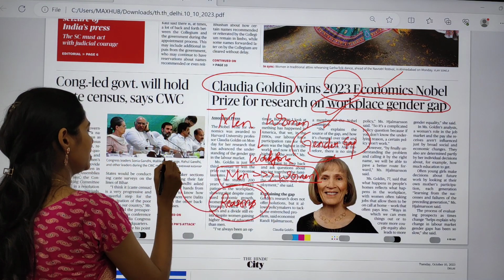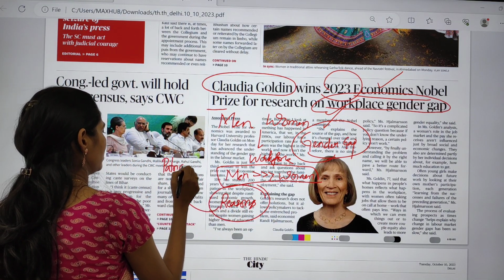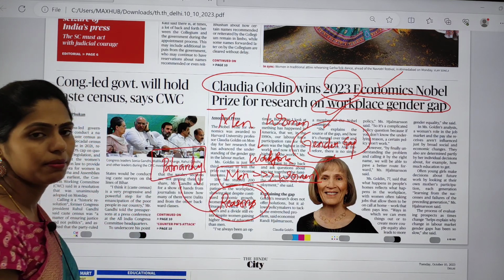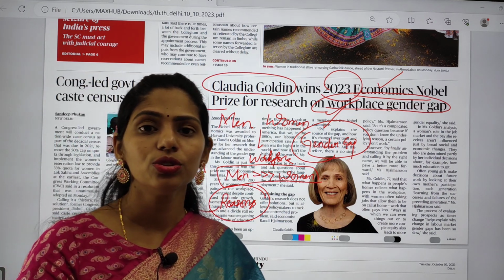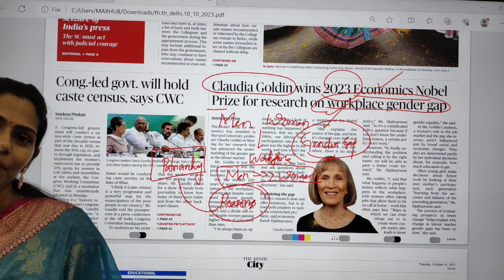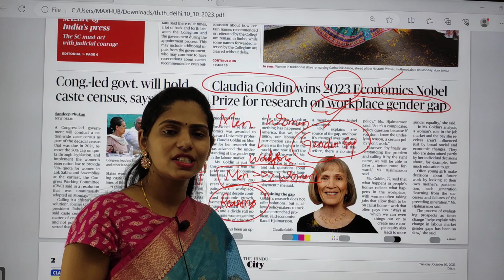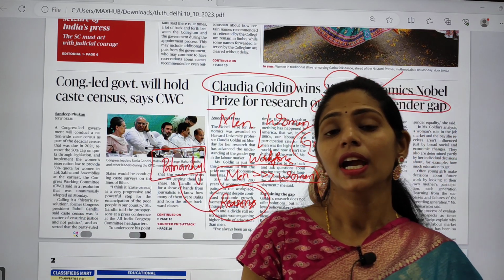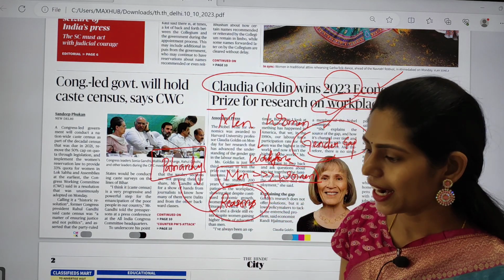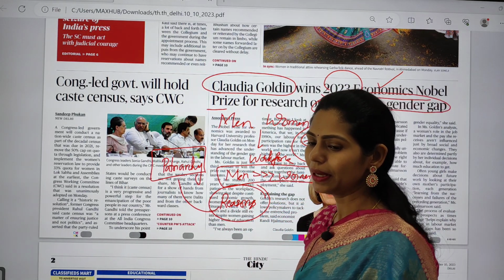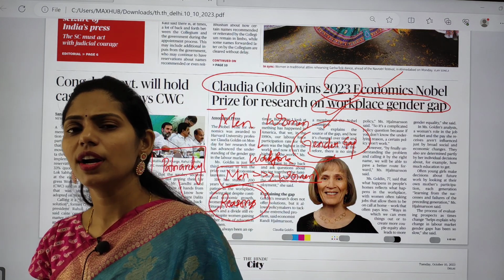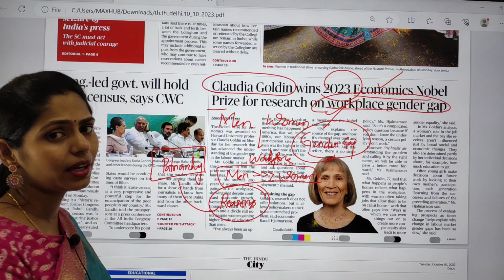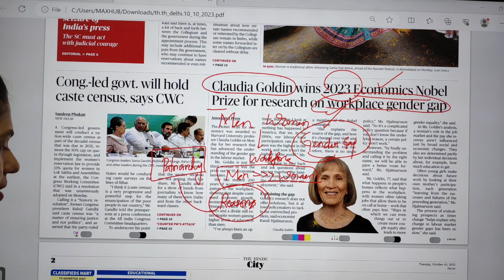The first one here is patriarchy. Because of this patriarchal society, women are not allowed to do jobs. Even the women who are completing their graduation are simply sitting at home, taking care of household work and of their children as well as their elders. Because of this, the contribution of women to our economy is very low. So the primary reason here is patriarchal society.